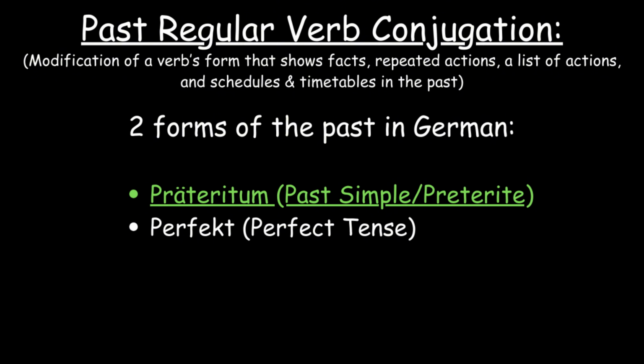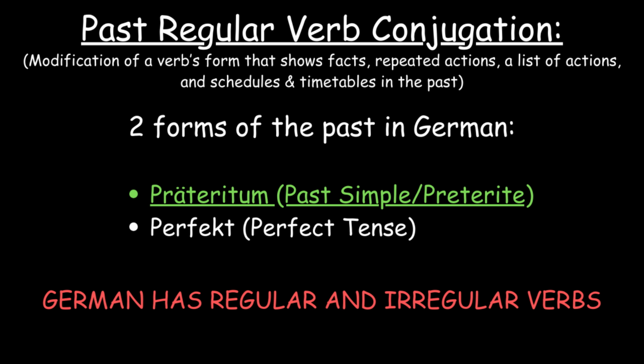preterite. However, it's important to know that German has regular and irregular verbs that get conjugated in the past, and as a result, I'll cover past regular verb conjugation in this video. In the next video, irregular verbs will be shown in the Präteritum.